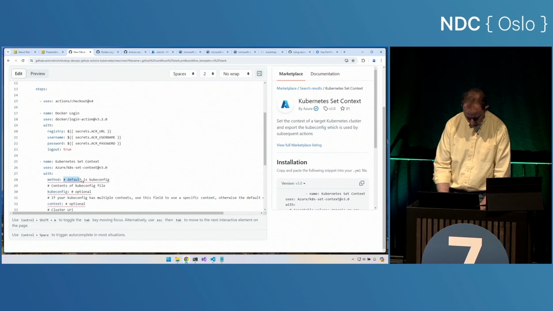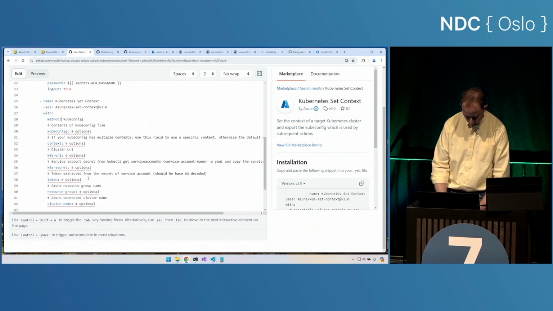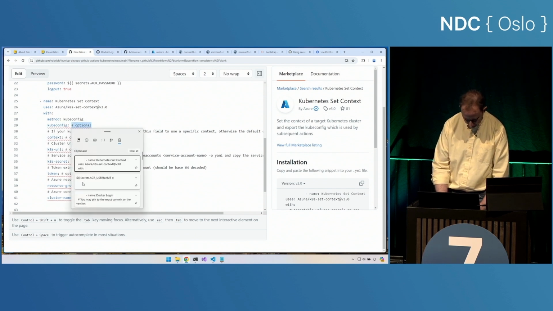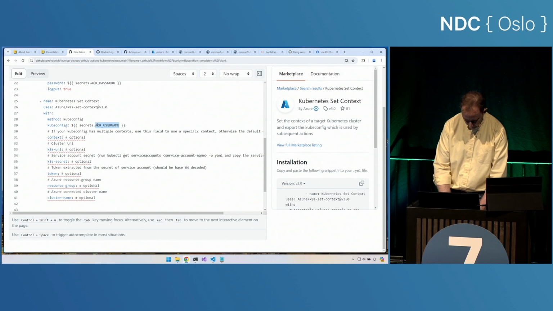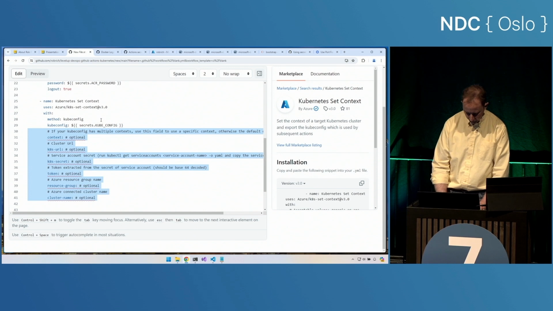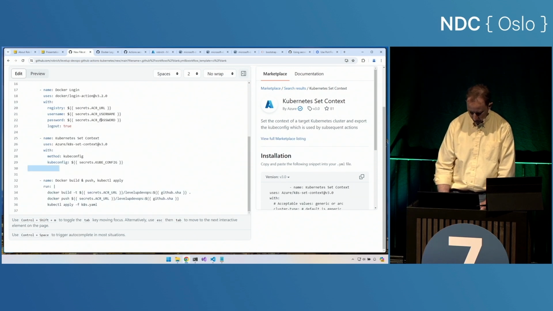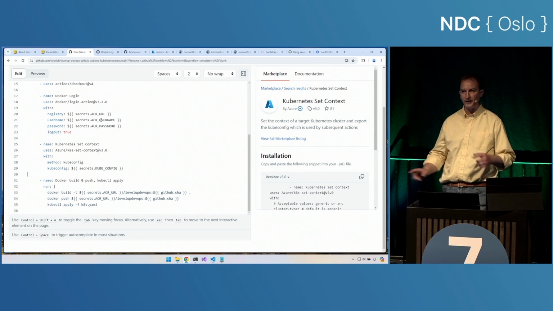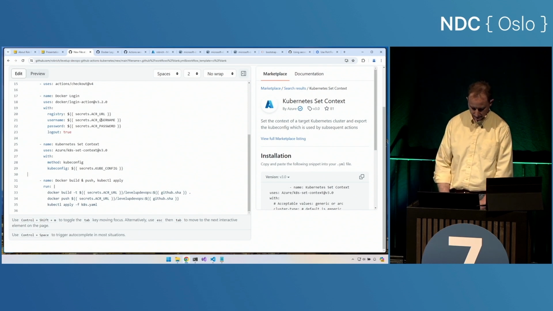Well, kube config, we've got that kube config secret there. And because we have the kube config, we can set the secret here to secrets.kubeconfig. And then we can remove all the rest of these. These are parameters for the other methods of authenticating. And now we are authenticated into our Kubernetes cluster. We're able to now run Kubernetes commands on that cluster as part of our build.